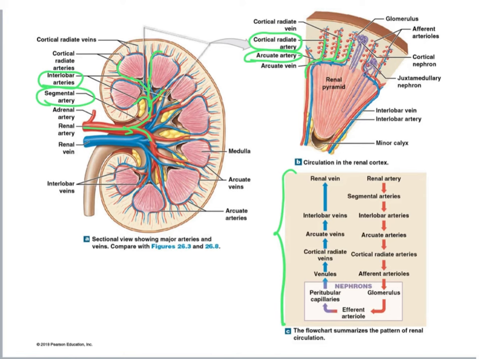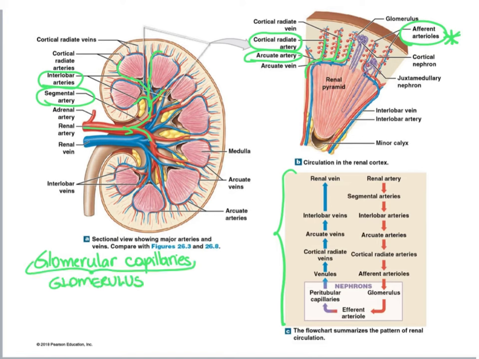Now, from the cortical radiate artery, we have the afferent arterioles branching off. And the afferent arteriole branches into capillaries, which are the filtration system of our blood. These capillaries are called glomerular capillaries, and the group of capillaries is referred to as glomerulus.